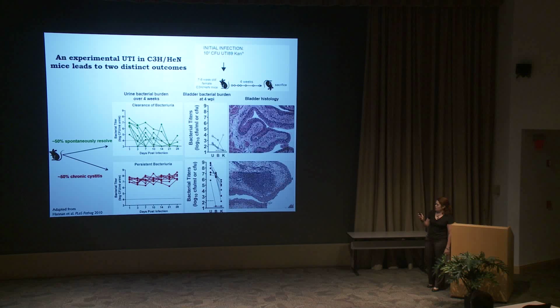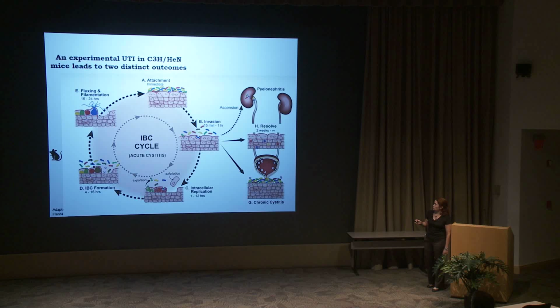Well, if we look at the acute pathogenesis of the infection, we see that when UPEC enter into the bladder, they attach to the bladder epithelium or urothelium, and they then invade into the urothelium and replicate in what are called IBCs, or intracellular bacterial communities. This is a protected intracellular niche that allows the bugs to rapidly replicate and increase in number. The bugs then filament, flux away from the dying IBC, from the dying urothelial cell, burst out, and then reattach and initiate another round of IBC formation.